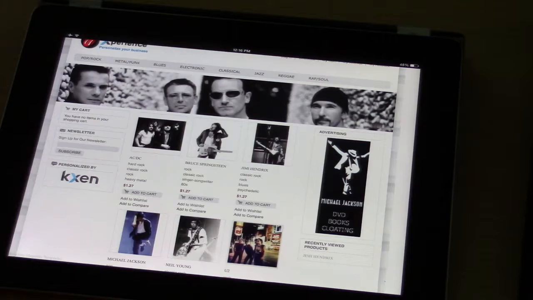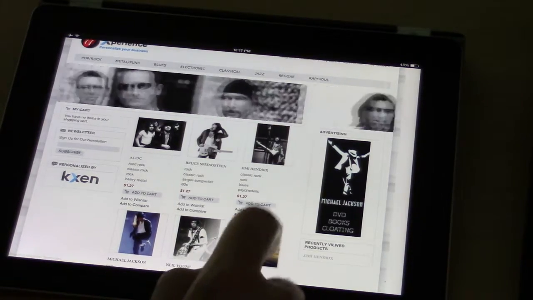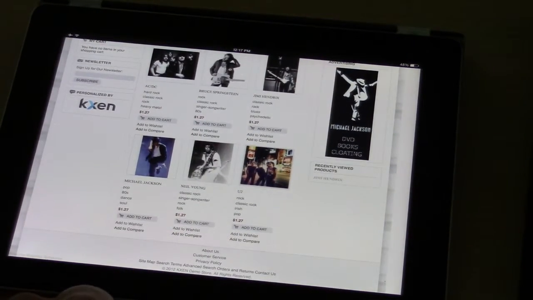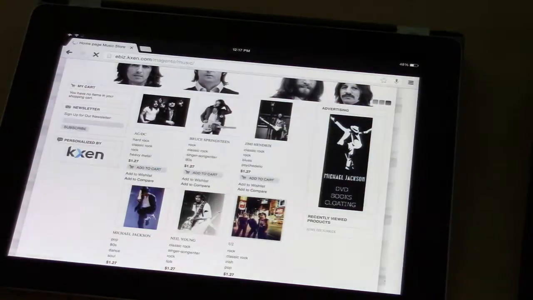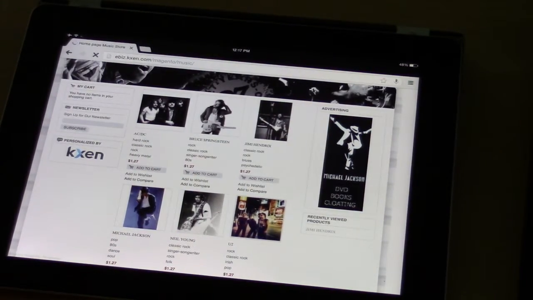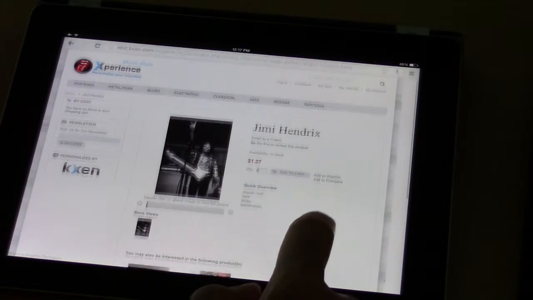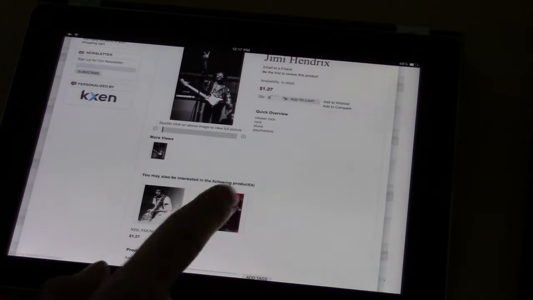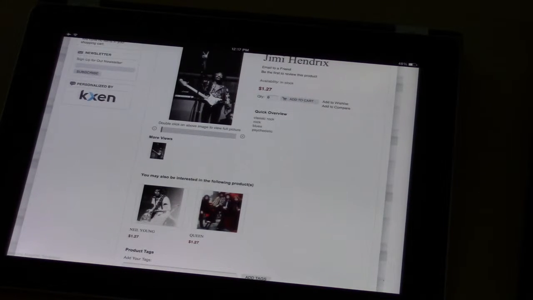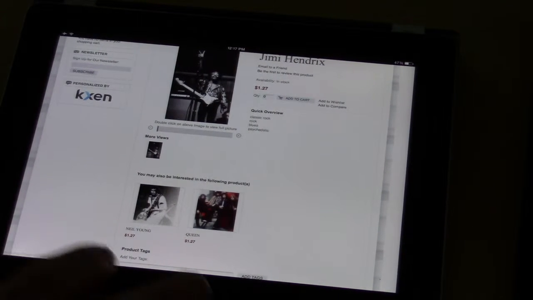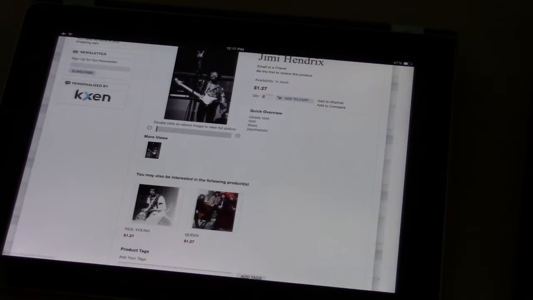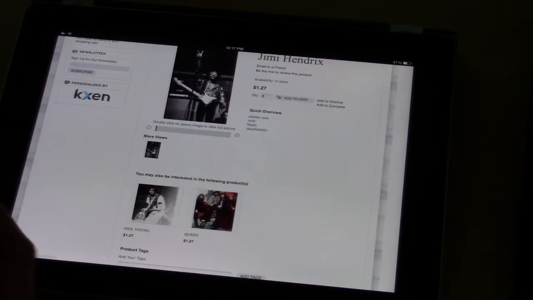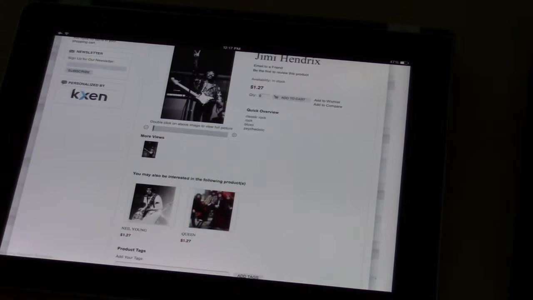So let's take that example, a recommendation engine. Let's say we're on a music streaming service website, and suppose I'm clicking on Jimi Hendrix here because I love his music. Then the website will propose personalized recommendations for similar or complementary bands, things like Neil Young or Queen, for example. Well, I actually love Neil Young, so I'm happy. I'm going to be staying on that website. My customer experience is going to be awesome, and the website and the businesses would be able to increase stickiness and improve their KPIs. So how's that possible?